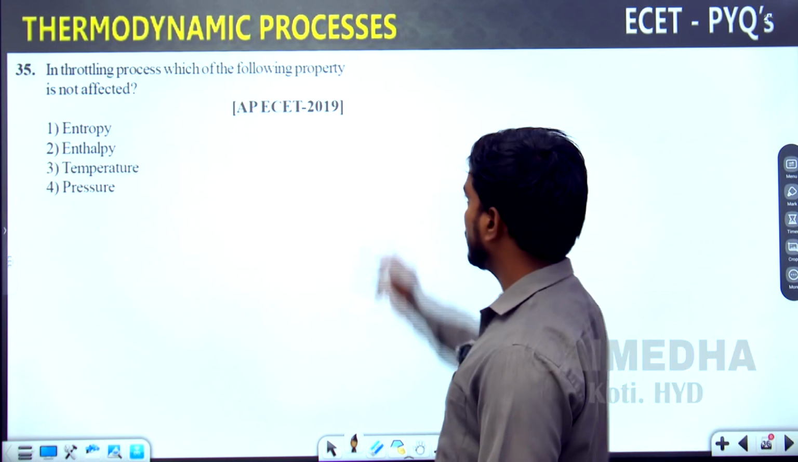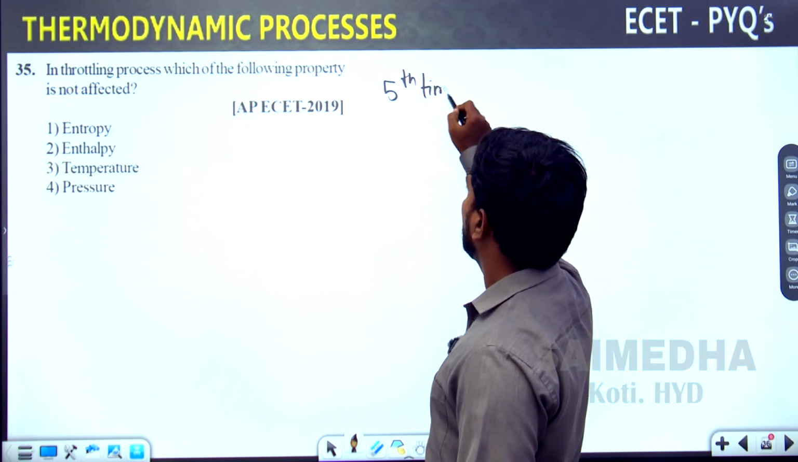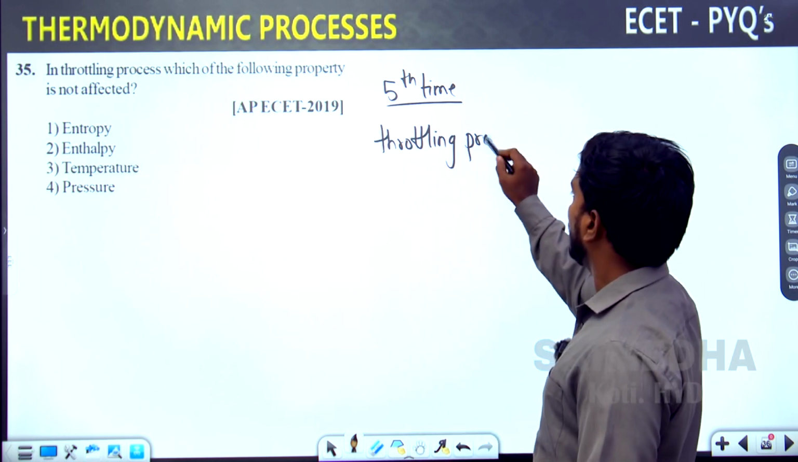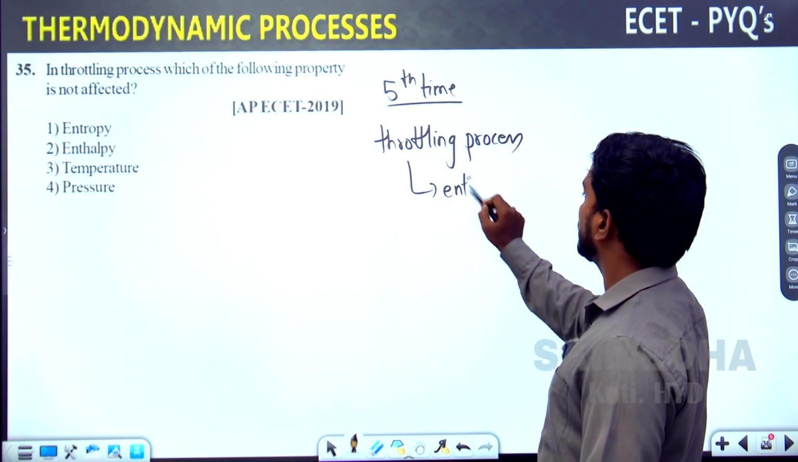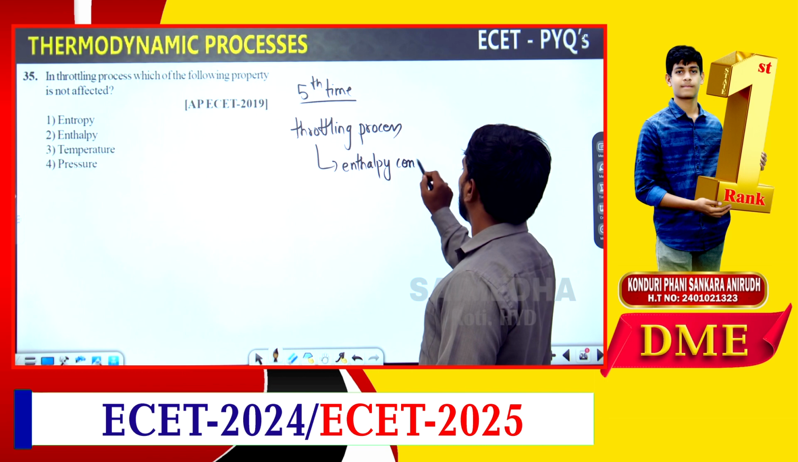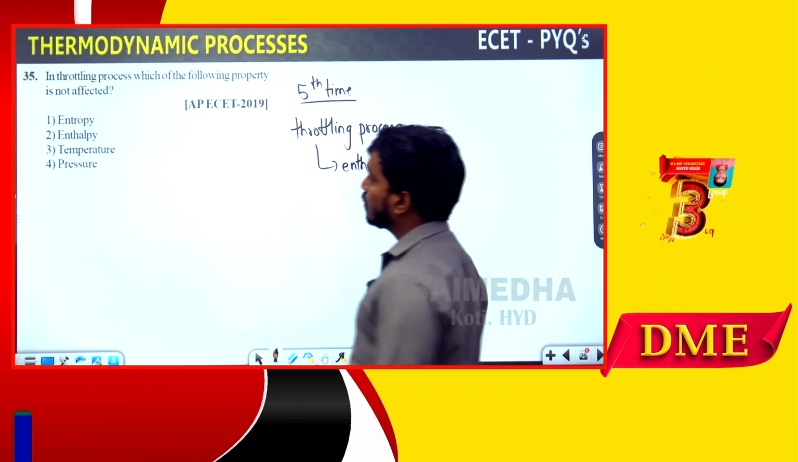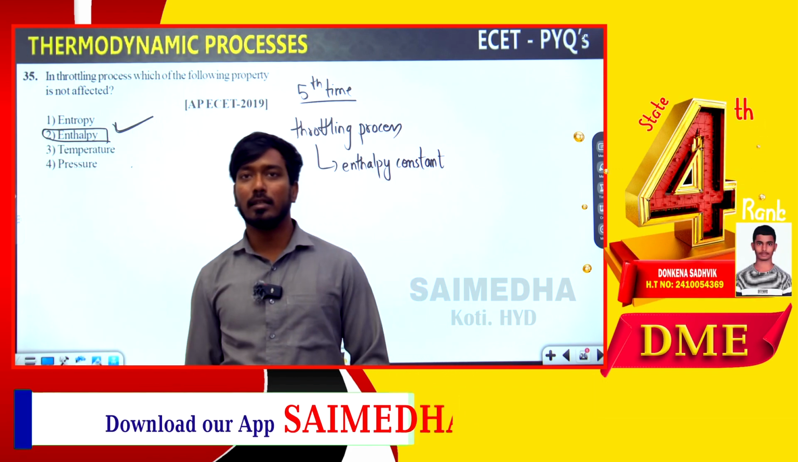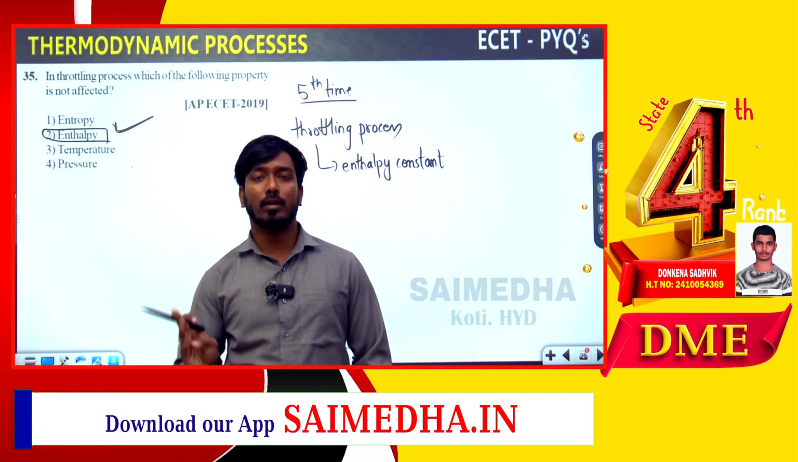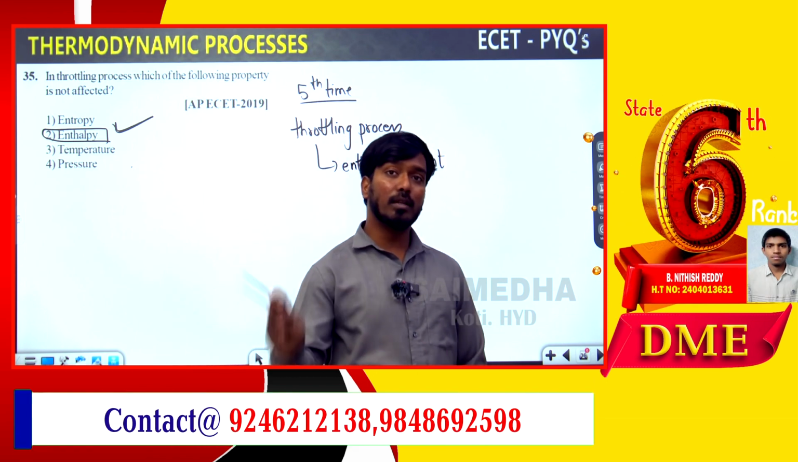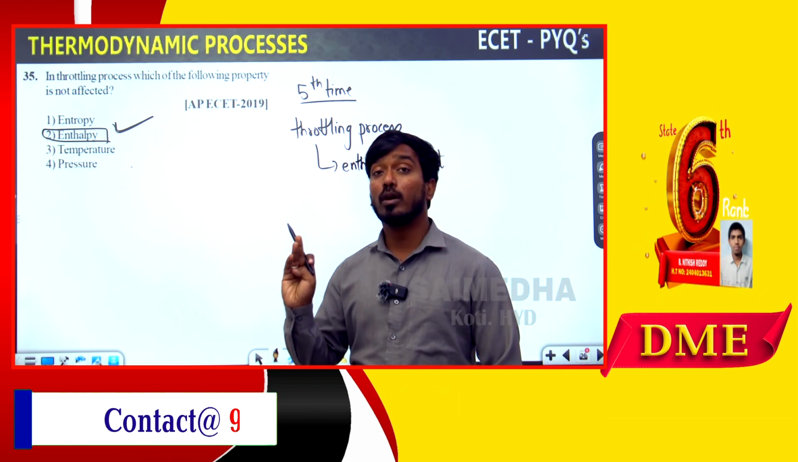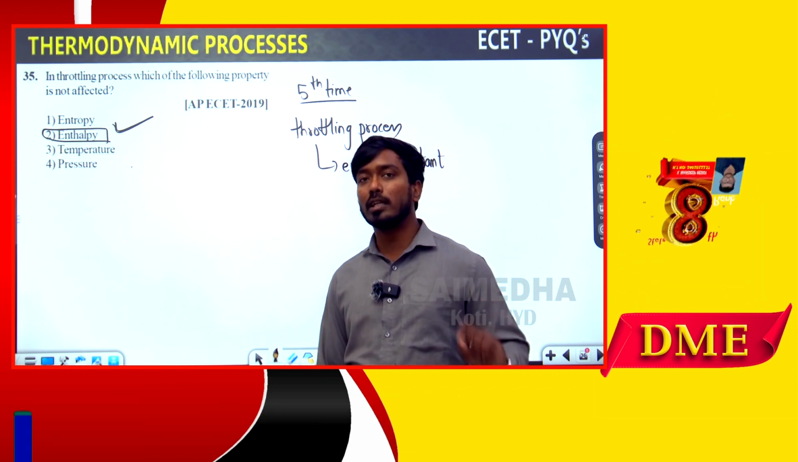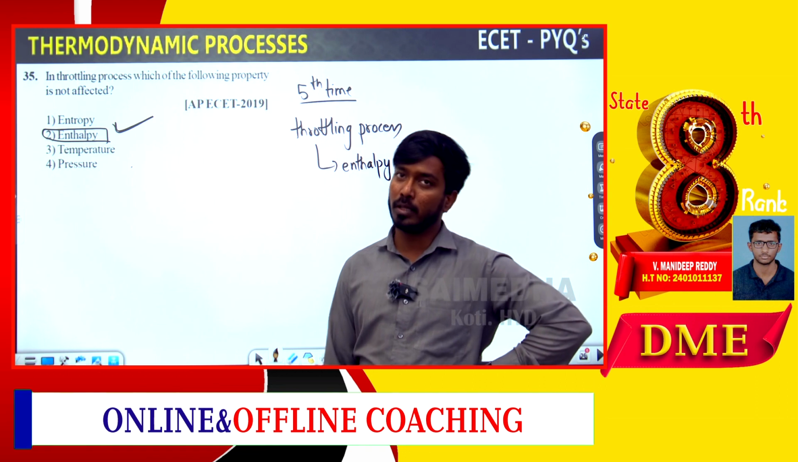In the throttling process, this is the 5th time this question is appearing. Throttling process: enthalpy is constant. Which one of the following properties is not affected? He is asking the constant property. The correct answer is enthalpy. Throttling is isenthalpic, enthalpy remains constant, while pressure decreases. These all are in the previous ECET questions. Just mark all the throttling questions and you will see how many times this question is repeated. Okay, go for the next question.